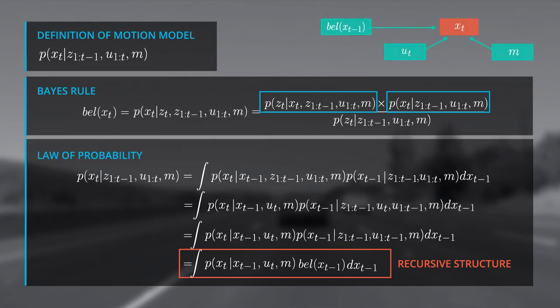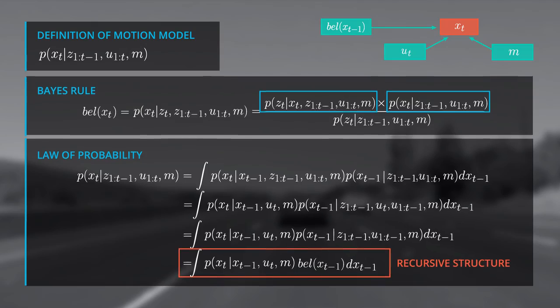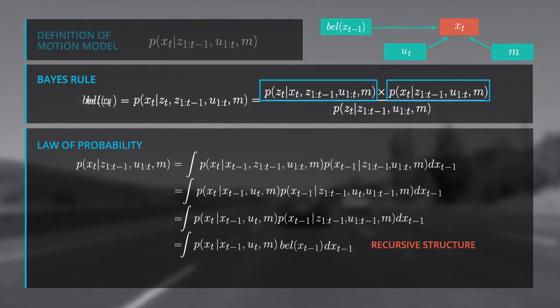Finally, you can replace the integral by a sum over all x i's, because you have a discrete localization scenario in this case. By the way, you already saw this formula in Sebastian's lesson for localization. The process of predicting x t with the previous beliefs x t minus 1 and the transition model is technically a convolution. Now you also know the full mathematical background and how to derive this module.